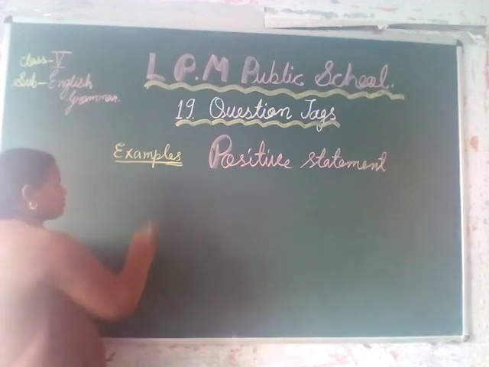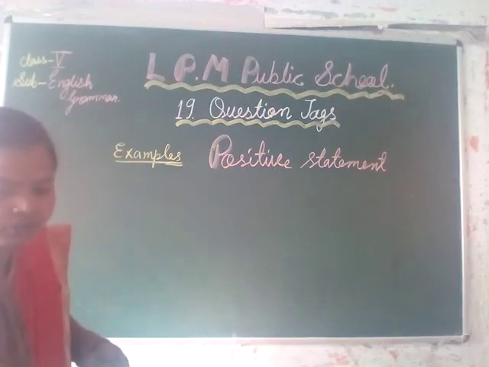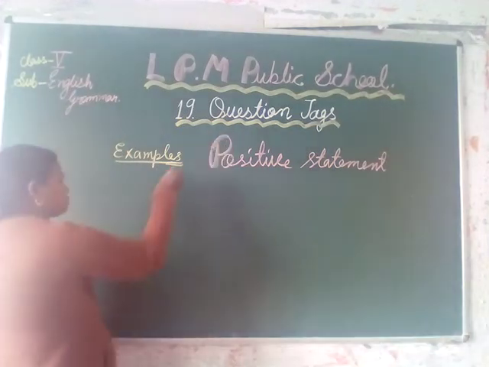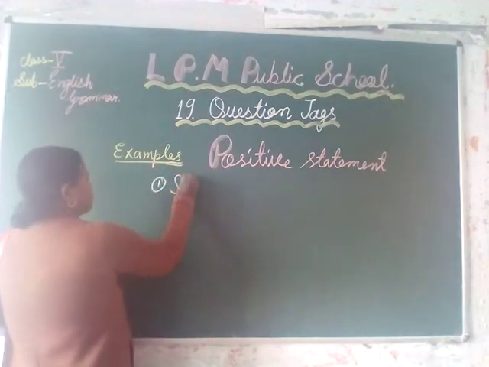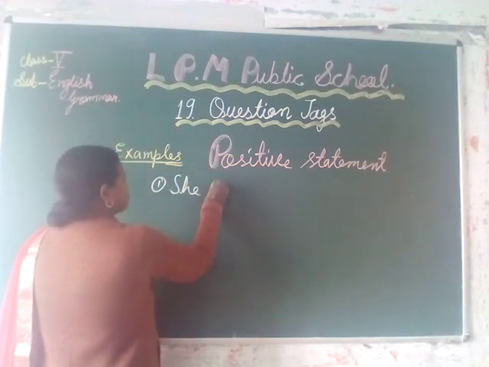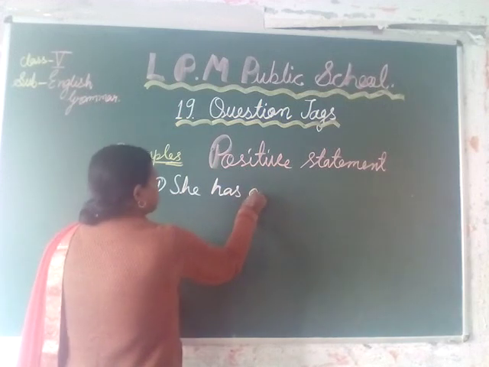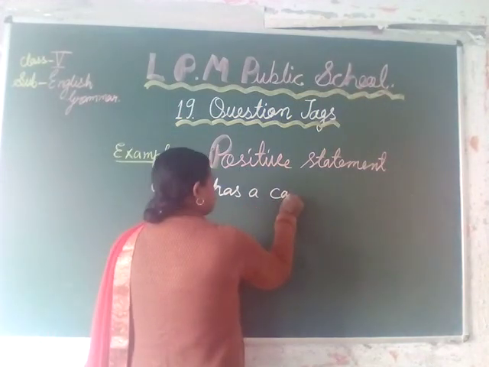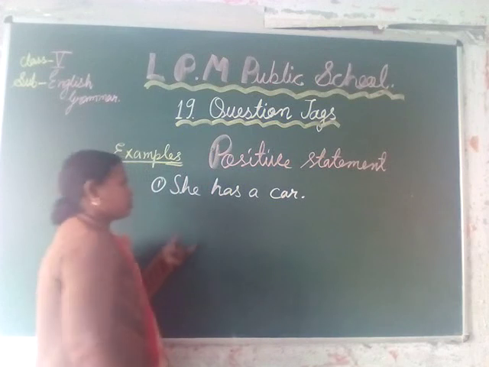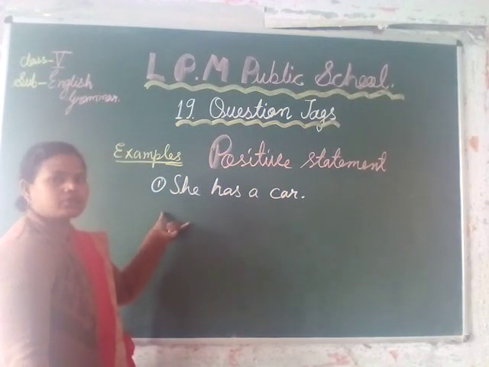The first example: she has a car. This is a statement and it is positive.